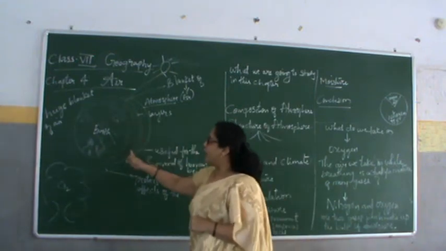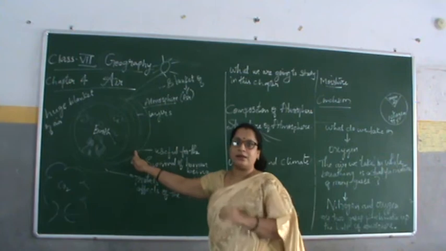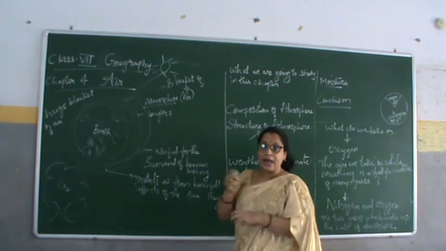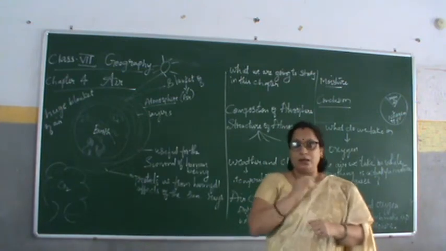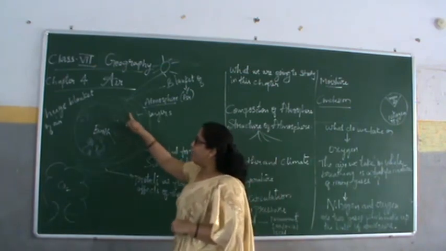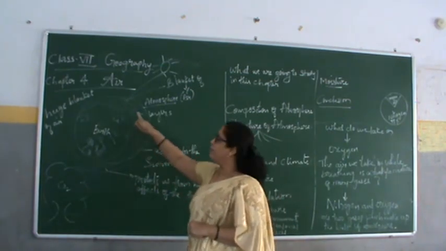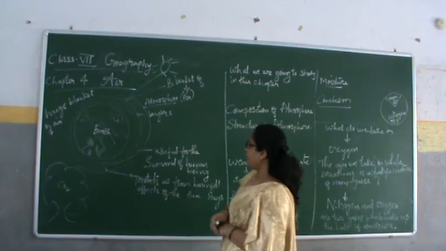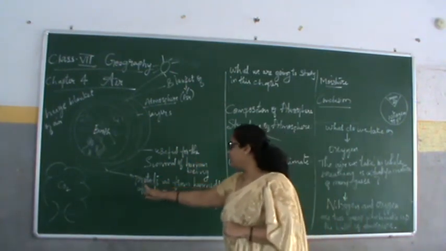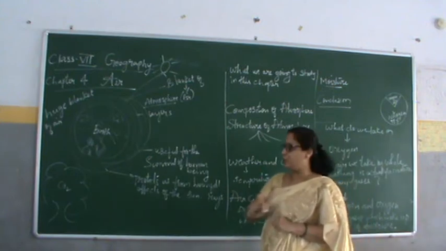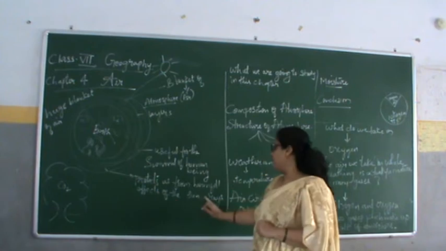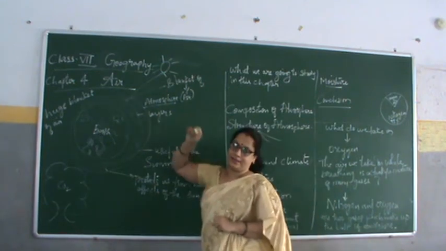Because of this blanket, because of these layers, the rays go back again toward the sun. Directly it won't do any harm to us. So we say it's a blanket of air. It is useful for the survival of human beings and it protects us from the harmful effects coming from the sun rays.